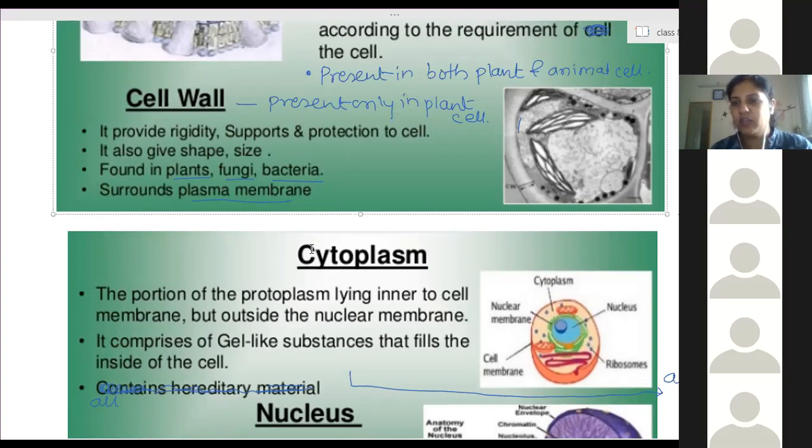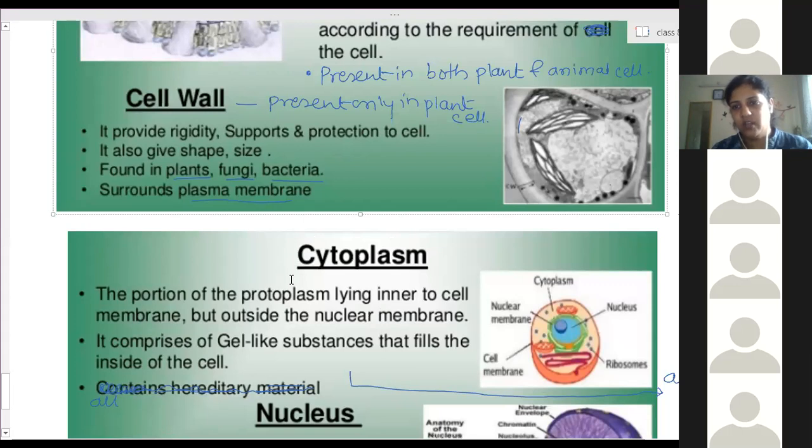So many biochemical reactions, that is, whatever the changes: the synthesis of protein, the respiration process. Generally most of the chemical reactions take place in the cytoplasm. Those biochemical reactions are also called metabolic activities. You might have heard the word metabolic activities. In biological form, the chemical reactions taking place, all those take place in the cytoplasm.